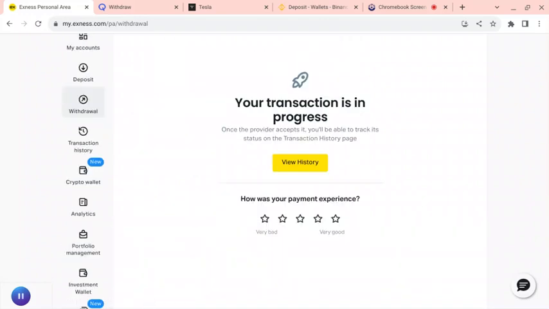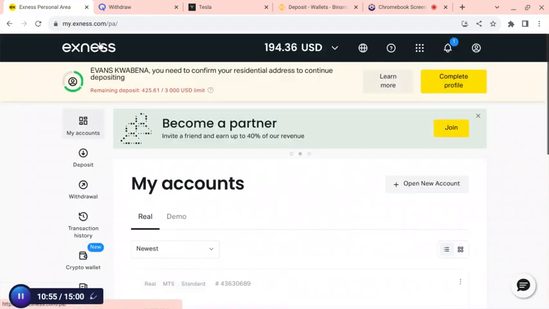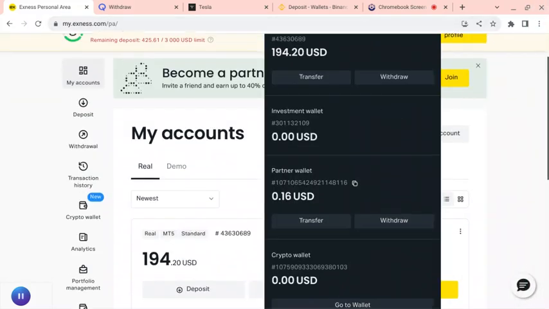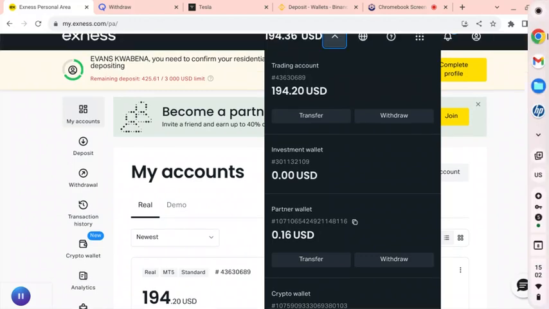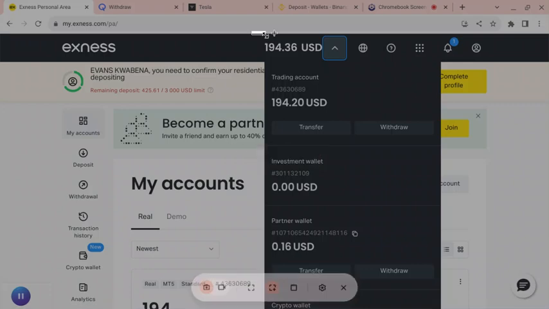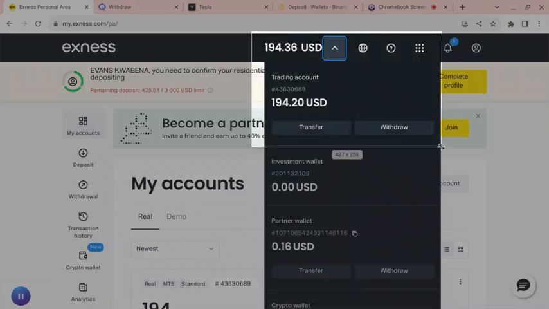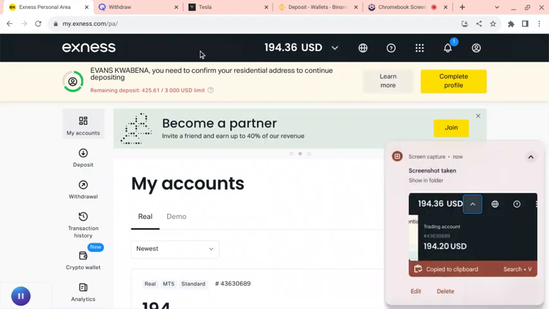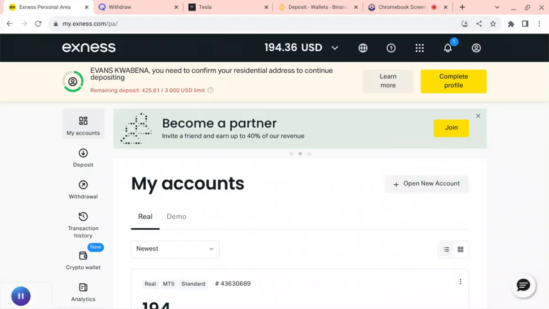So I'm doing this step by step for you to get how I said that you can start your dollar arbitrage without even capital. So this is how I make 194.36 or 194 or even more.